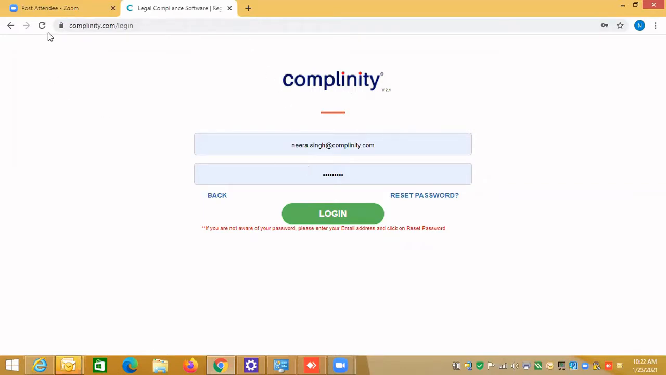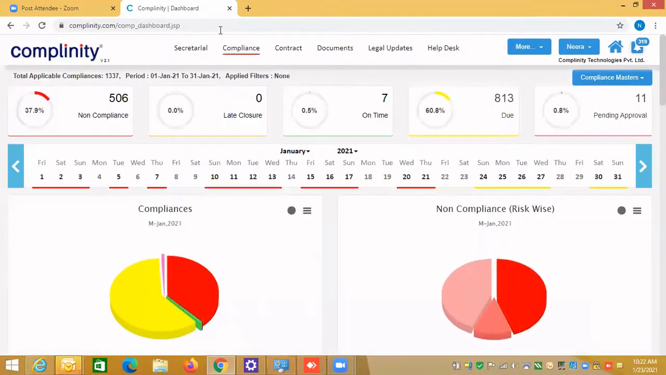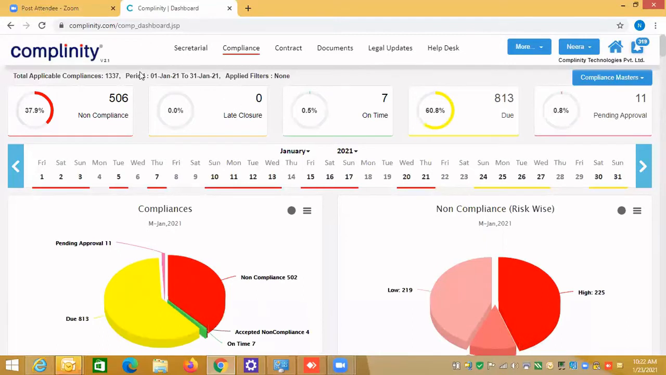As I said, enter the URL, enter your email address and your password, and click on login. Now when I click login, Complinity is bundled with 12 products. Six products you will always see on the top. You see secretarial, compliance, contract, documents, legal updates, help desk, and additional more. If you click on the more button, you will see additional modules.